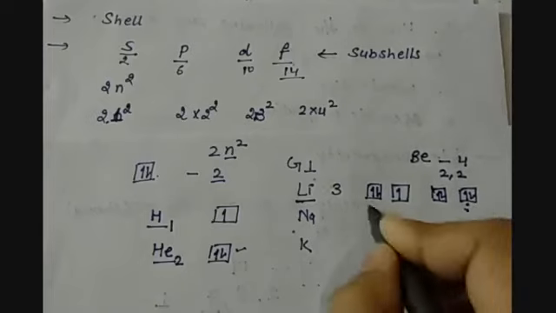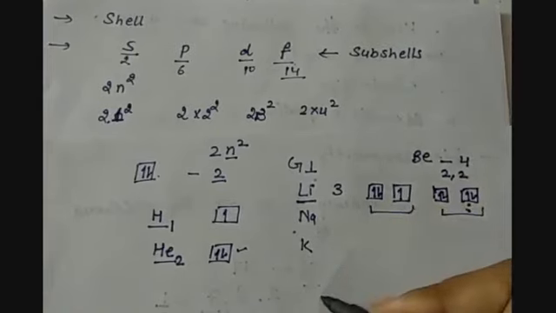That is why all the elements below these, lithium, sodium, potassium under group 1, and beryllium and the other elements in the second group, will have the same kind of electronic configuration, where the next electron is filled in the S subshell only.